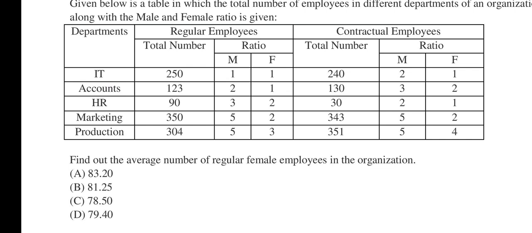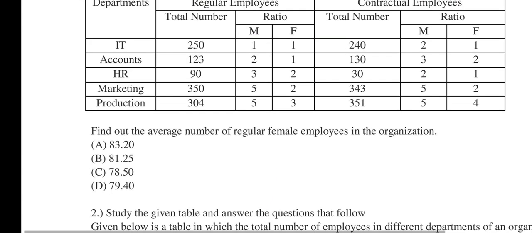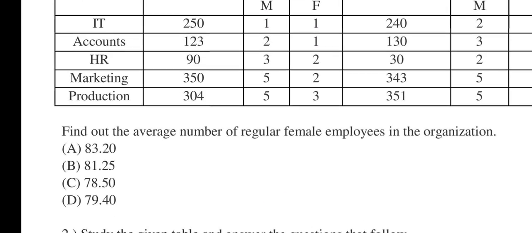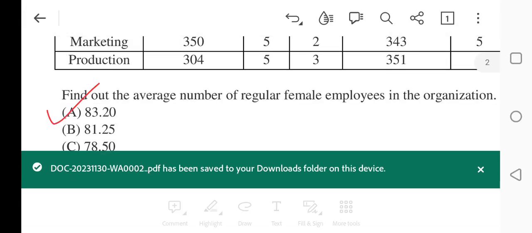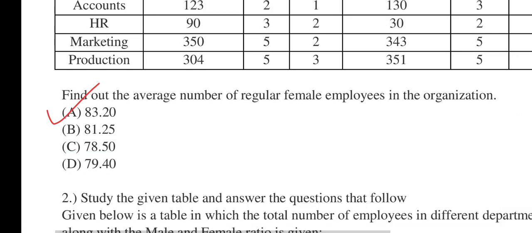Now after studying this, you have to study it very attentively. After that, you have to answer the questions. The first question is, find out the average number of regular female employees in the organization. 83.20, 81.25, 78.50, 79.40. It will be 83.20, but please try to solve it by yourself and then try to match whether whatever you have got is matching with mine or not.